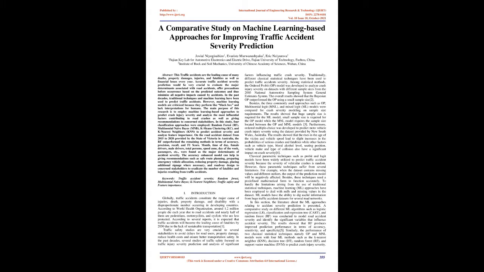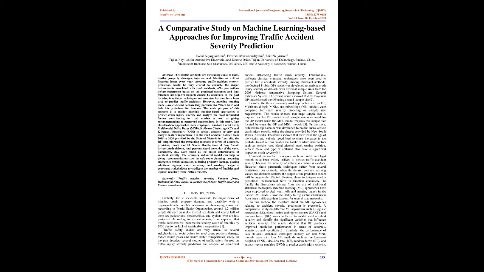1. Traffic safety studies are very crucial to several stakeholders to avoid delays for road users, property damage, reduce health costs and ensure better transportation safety. In the past decades, several studies of traffic safety focused on traffic injury severity prediction and analysis of significant factors influencing traffic crash severity. Traditionally, different classical statistical techniques have been used to predict traffic accident severity.